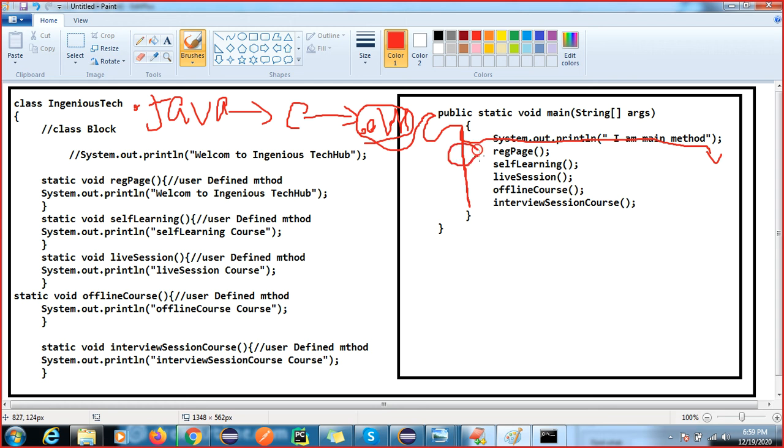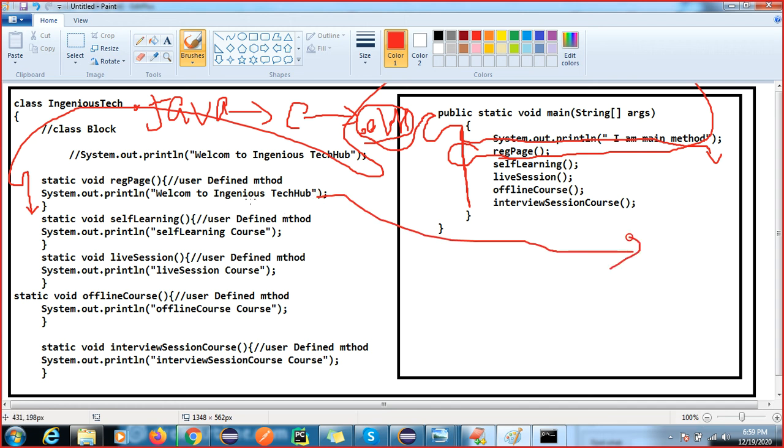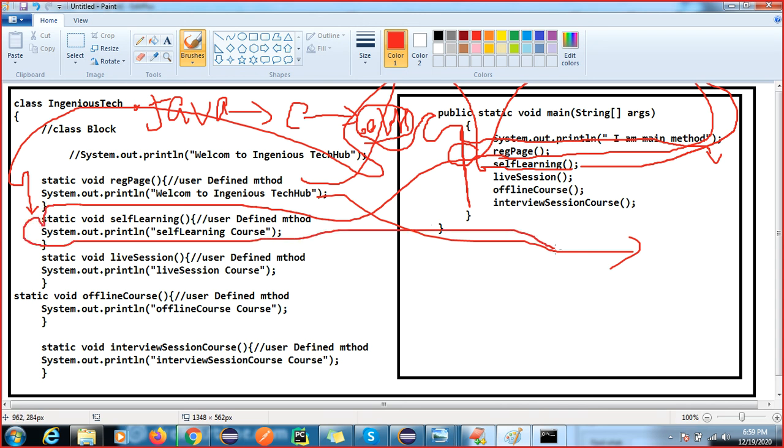Next it will go and search where your registration page logic is, then execute it, and you get the second output. Again control goes back to the main method, then we have another line of code. It will go and search where your self learning is, go inside it, and we get the output. Again control goes back and executes live session.